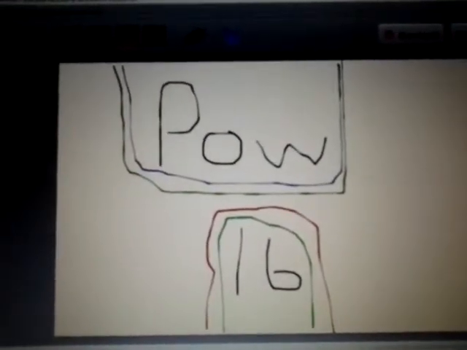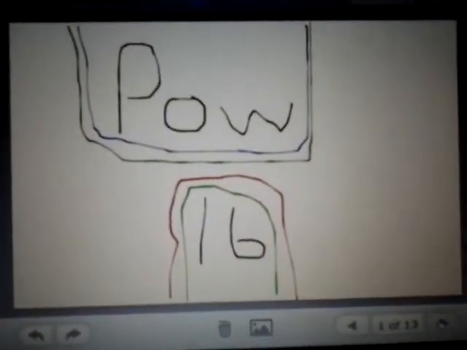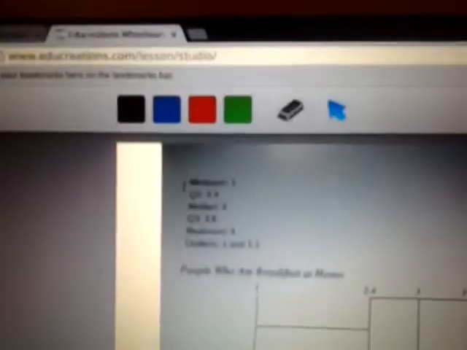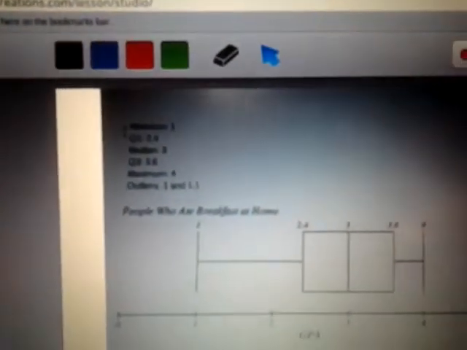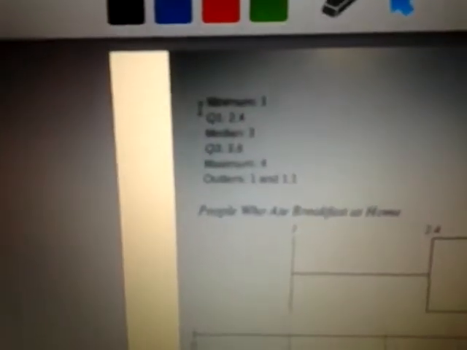Alright, so this is my POW 16. The first graph I made was people who ate breakfast at home, and their minimum was 1. Their first quartile was 2.4, their median was 3, their third quartile was 3.6, the maximum was 4, and the outliers were 1 and 1.1. And that was their GPAs.